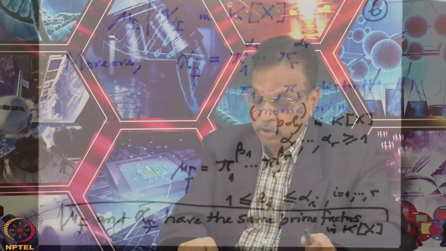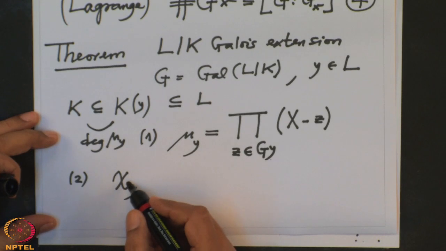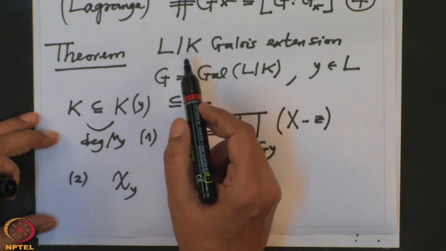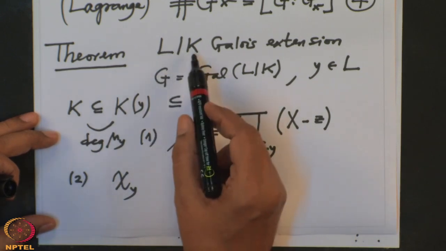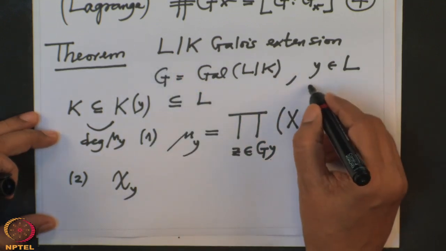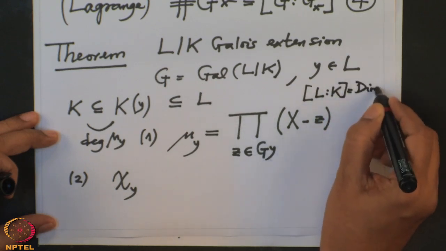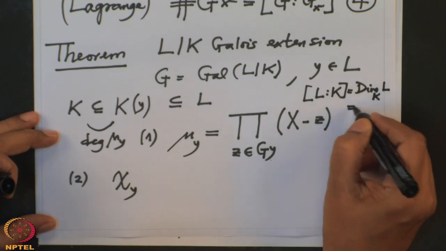So now come back to our situation. Our situation was this. I have to prove the mu y is this, and I want to now write down what is chi y. So chi y should have degree how much? Now the vector space I am considering is L over K. So I have to know the dimension of L over K, and the dimension of L over K is precisely the degree. So remember, the degree of L over K is precisely the dimension of L over K, and let us call this n.